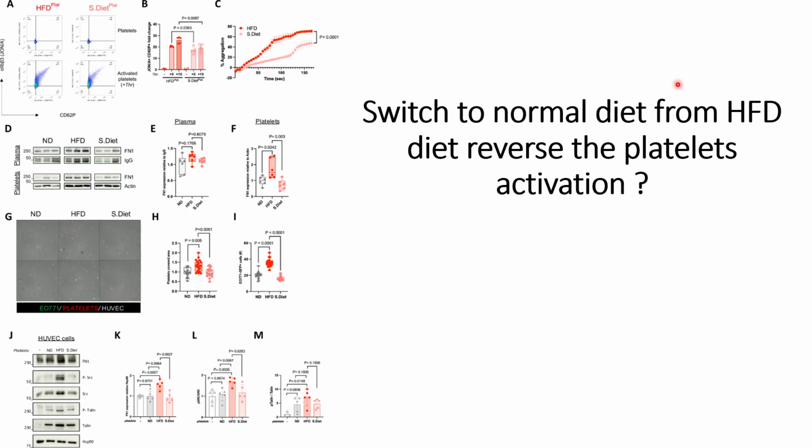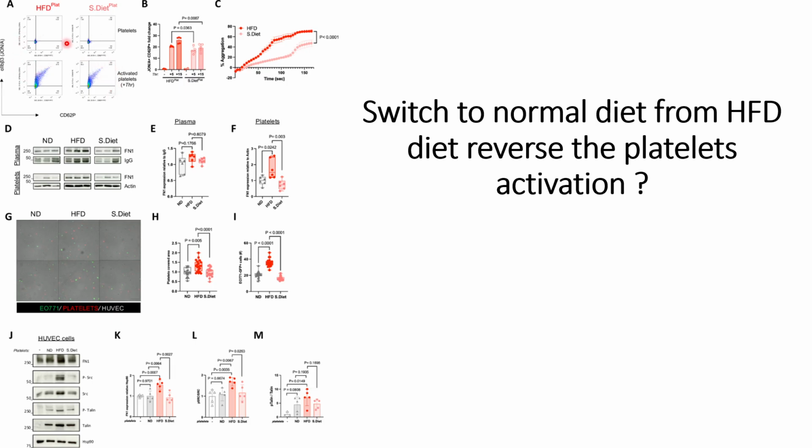So what they did is treat the mice with HFD diet for 12 days and then switch back to normal diet for 7 days, and then check the parameters that we will discuss in this video. In panel A, they checked the activated platelets in both cases, in the HFD condition and in the switched diet condition. And what they found is that the activated platelets present in the switched diet are lower compared to the HFD diet.